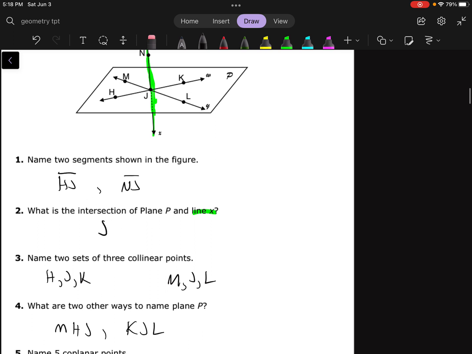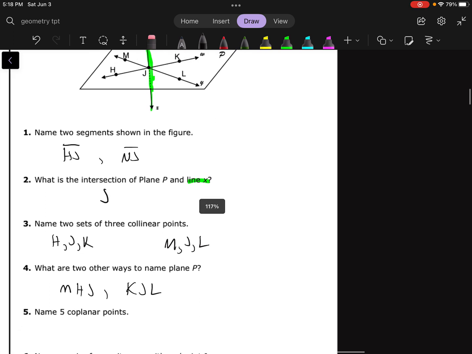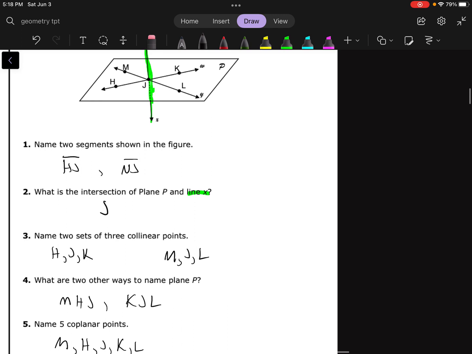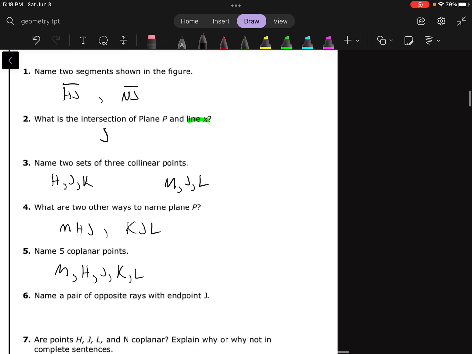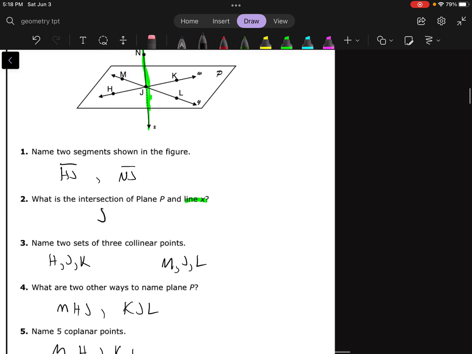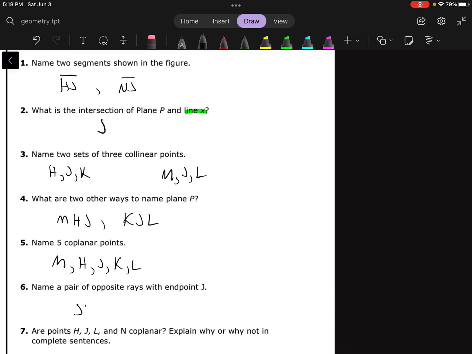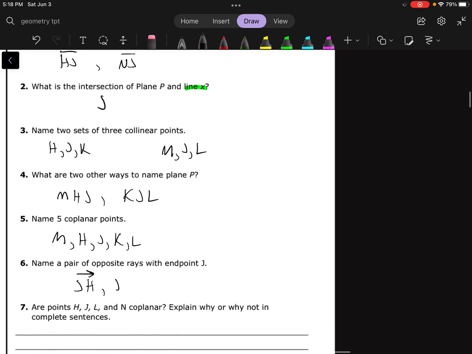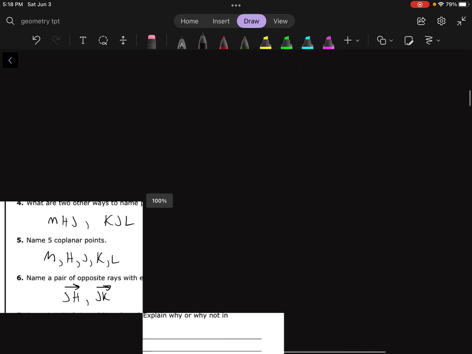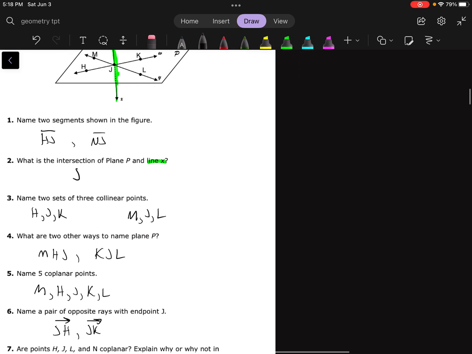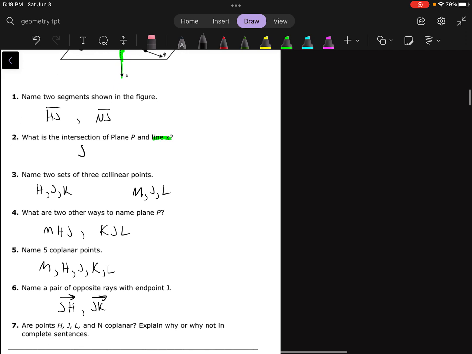Name 5 coplanar points. So naming the 5 points that are all on that plane. We want M, we want H, we want J, we want K, we want L. Those are the 5 points that are all on that plane. Name a pair of opposite rays with point J. So maybe JH goes to the left, and then JK goes to the right. So those would be some opposite rays there. You could have also done JM and JL.